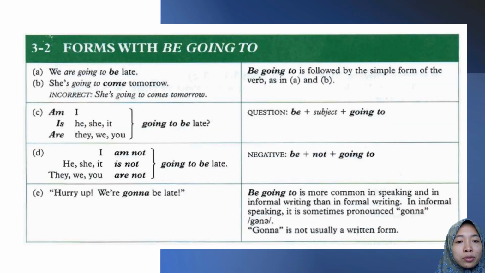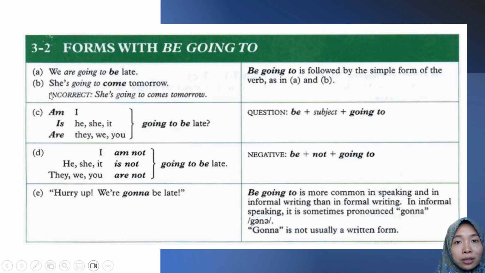Okay, we go on to the next material. Forms with be going to. Okay, here are the examples and here is the explanation. Be going to is followed by the simple form of the verb as in A and B. We're going to be late. So after be going to, you must add be if there is no verb.